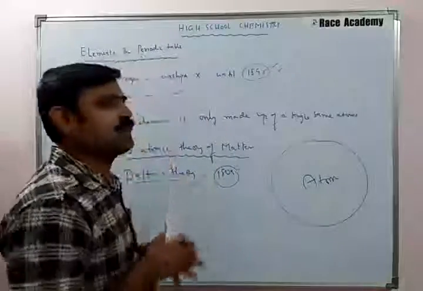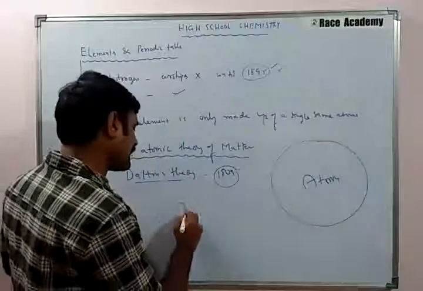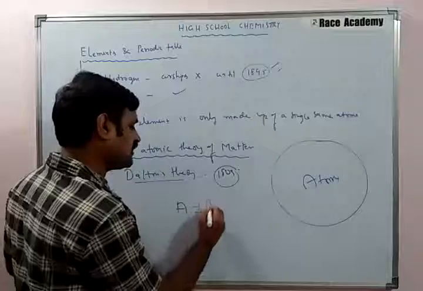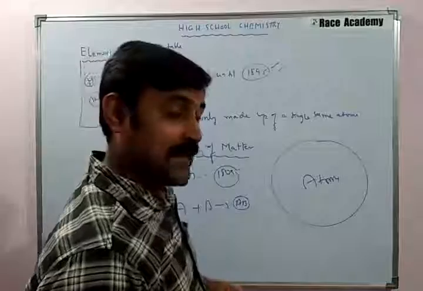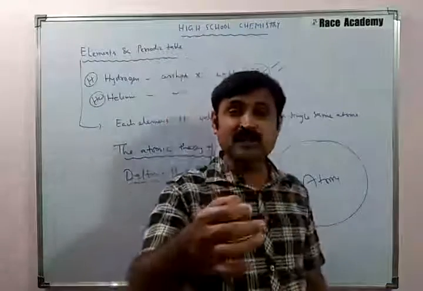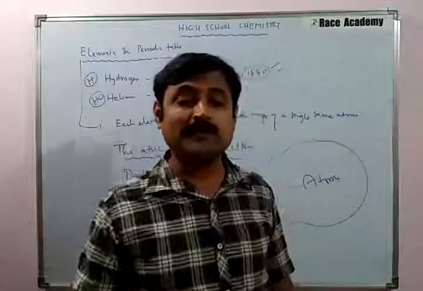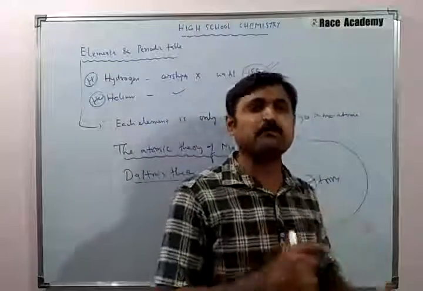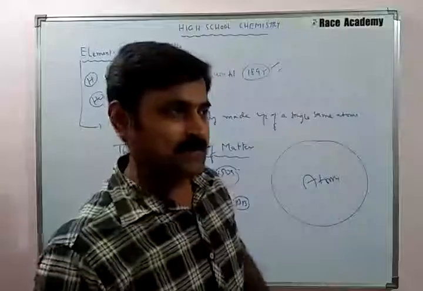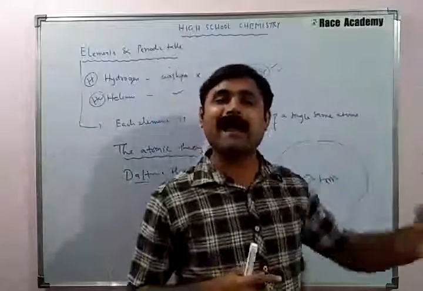That is why, after Dalton's theory, they came to know some elements could be discovered. For example, A plus B gives rise to AB. It looks very simple, but this very simple thing in Dalton's theory has made us understand the science. Science became simple when they started researching the atom.